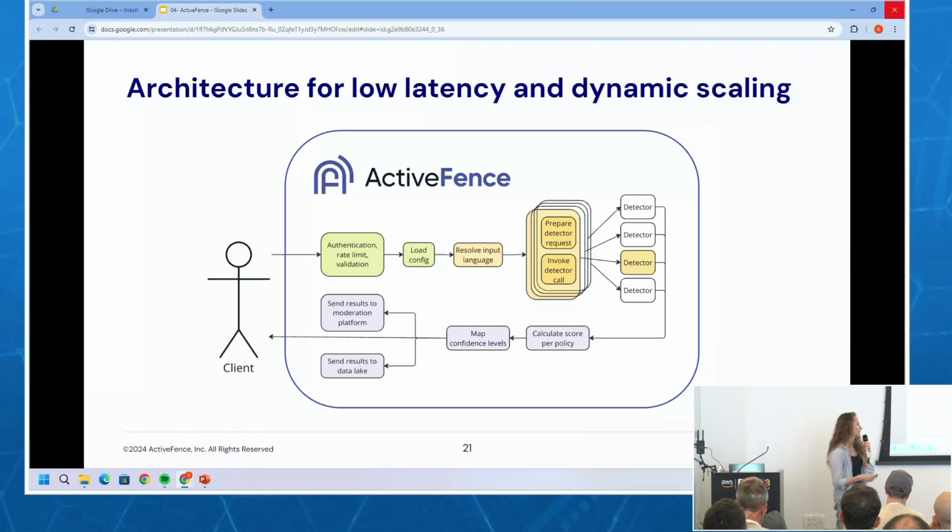We fan out, we collect it, we then calculate the score, we can map to different confidence levels. Some clients prefer to get their response in bins. Again, it relates to their automation. And then we can do a couple of things with the response. One is we return the API response to the client. Another one is we send the response to our UI. We have a moderation UI where clients can put their moderators and build codeless workflows and automate. And then we can also send the results to our data lake so that we can use them to then learn from them and keep improving.